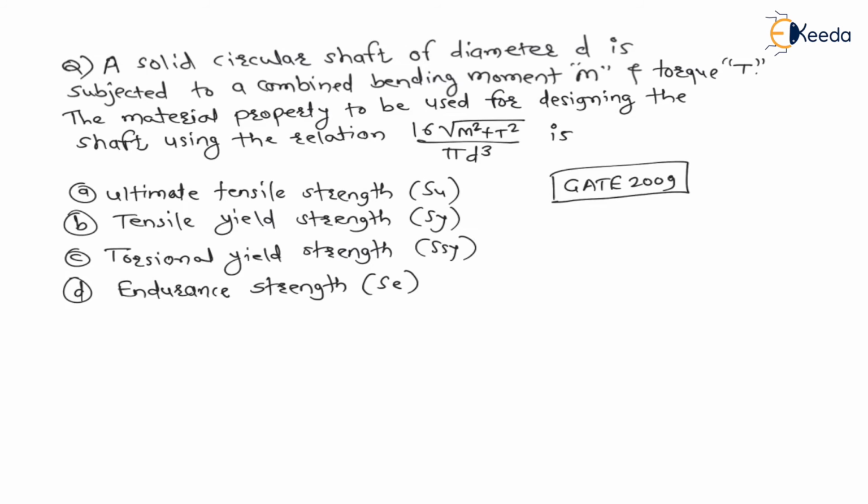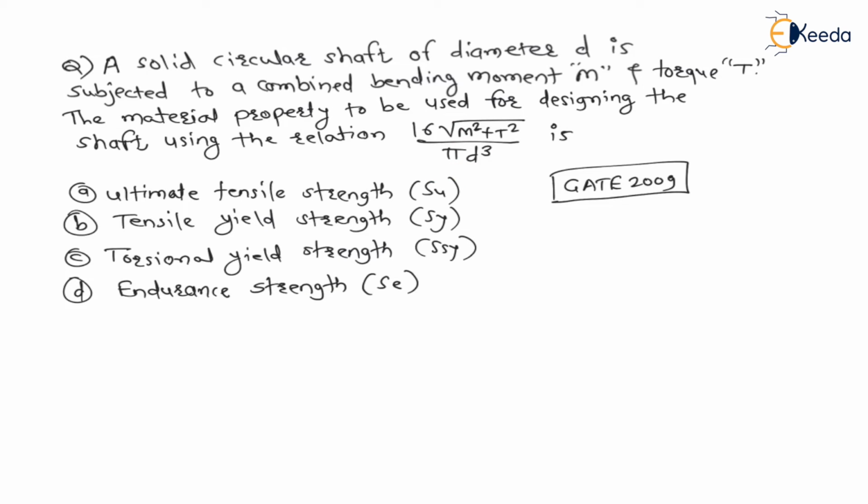The next question on the same topic is: a solid circular shaft of diameter d is subjected to combined bending moment M and torque T. The material property to be used for designing the shaft using the relation 16 under root of M square plus T square divided by pi d cube is.